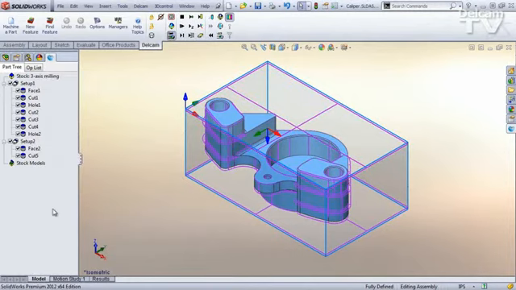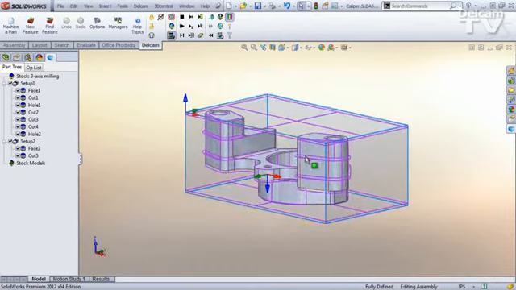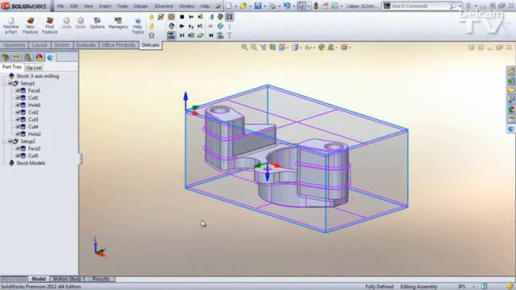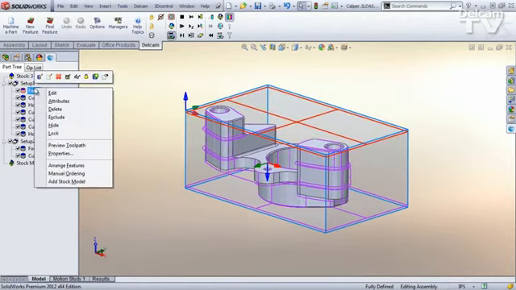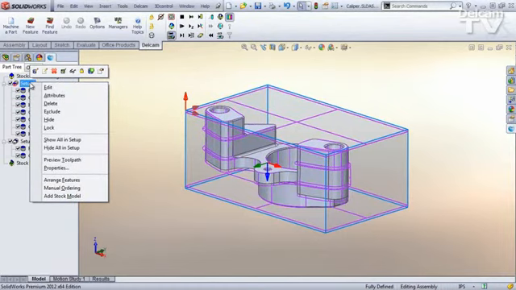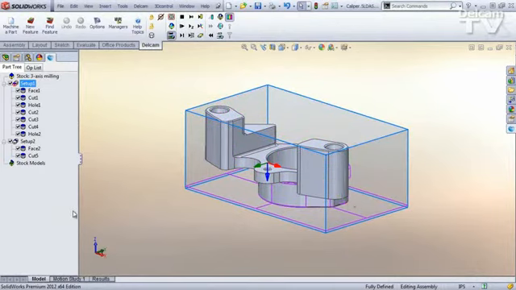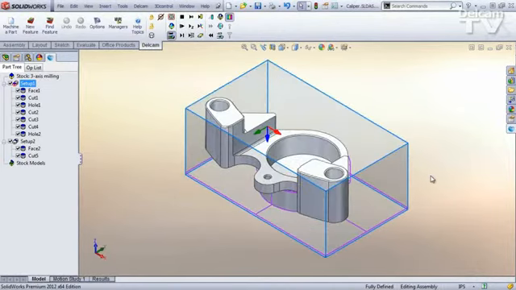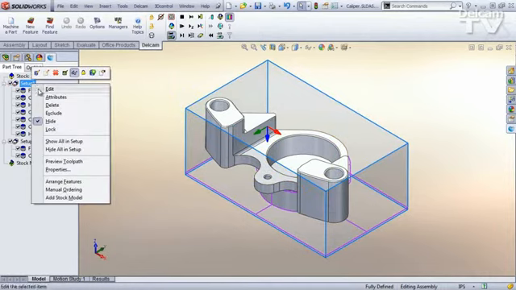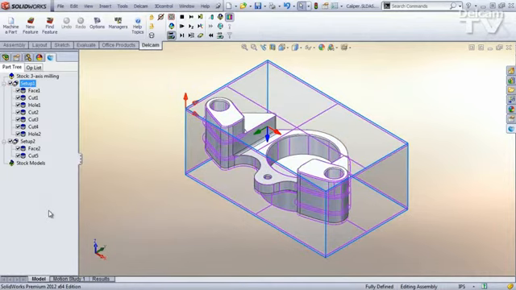Another enhancement in the Delcam Manager is being able to show and hide features on a per setup basis. So with this caliper part, we have all of the features being shown in the graphics. If I wanted to hide all of the features in setup 1, in past versions I would have to right click and hide each one in turn. Now I can right click on the setup name and hide all in setup, and that cleans up my view with one command. Likewise, I can right click and show all in setup, so it makes it a lot easier and quicker to manage the viewing of your features.